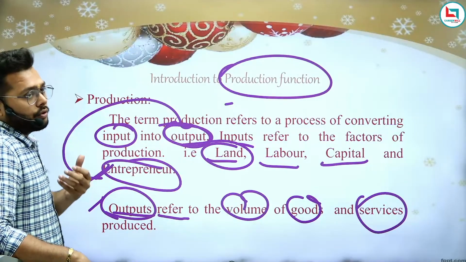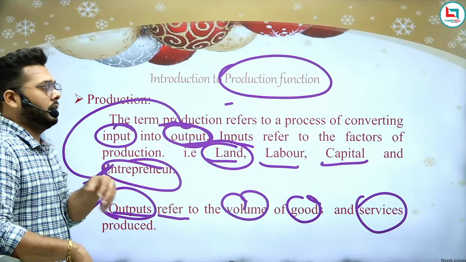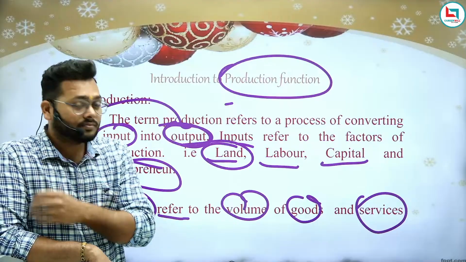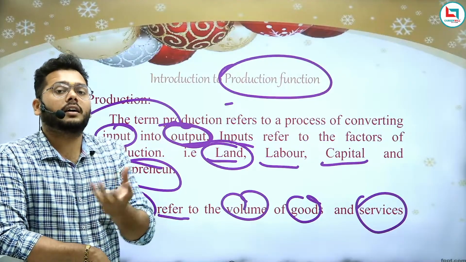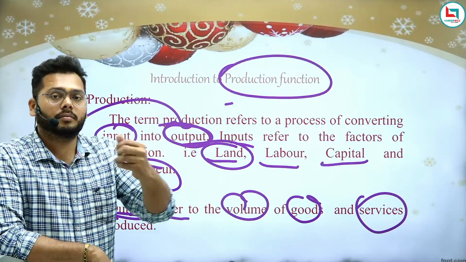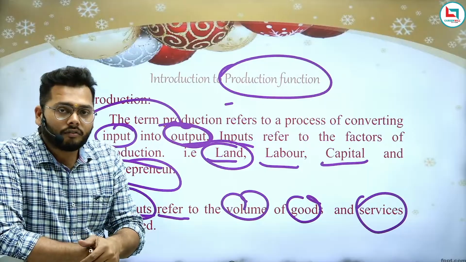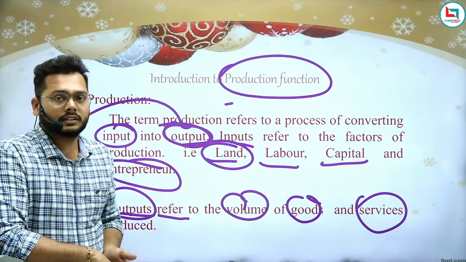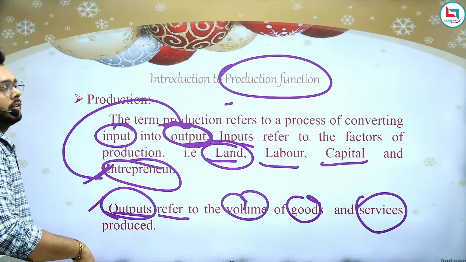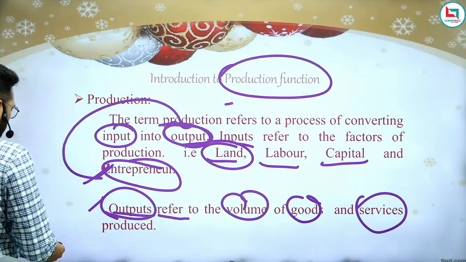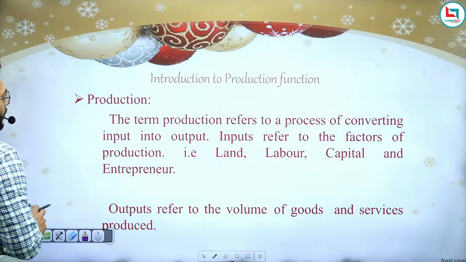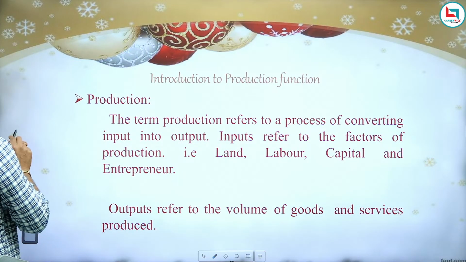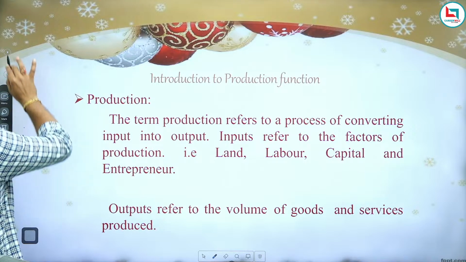So if you want to produce bread, you need to have flour, the next process of wheat, right? So this is what is called the production function. Am I clear? Or any issue you are facing?